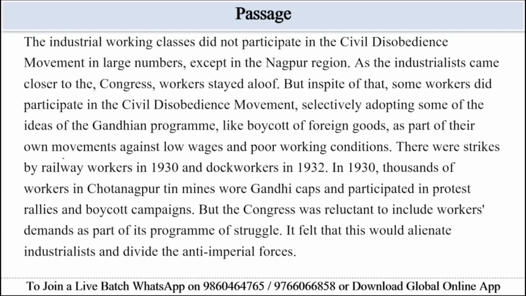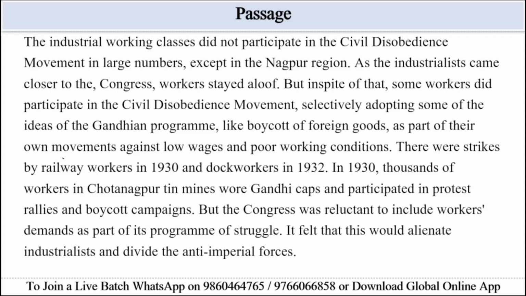But in spite of that, some workers did participate in the civil disobedience movement, selectively adopting some of the ideas of the Gandhian program, like boycott of foreign goods as part of their own movement against low wages and poor working conditions. There were strikes by railway workers in 1930 and dock workers in 1932.